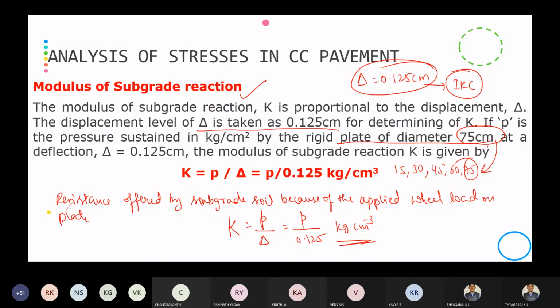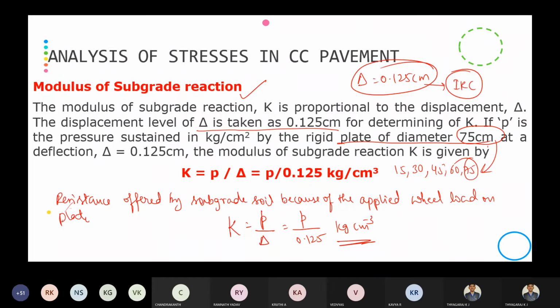Kindly note down this formula for modulus of subgrade reaction: K is equal to small p by 0.125, which will be in terms of kg per centimeter cube.